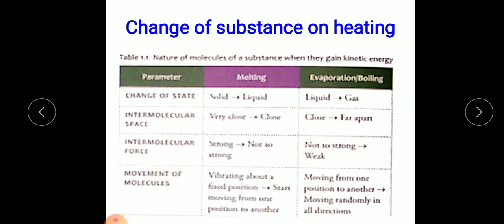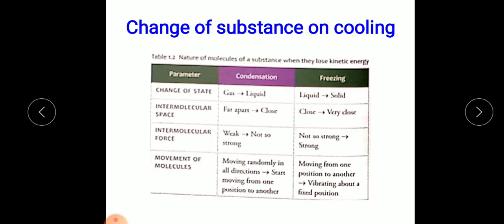And movement of molecules. In solid, we know they vibrate about a fixed position, they do not move, whereas in liquid, they start moving from one position to another. And in case of evaporation or boiling, they move from one position to another, and after that, when it changes to gas, the molecules move randomly in all directions. This takes place on heating. Next we'll see what happens on cooling.